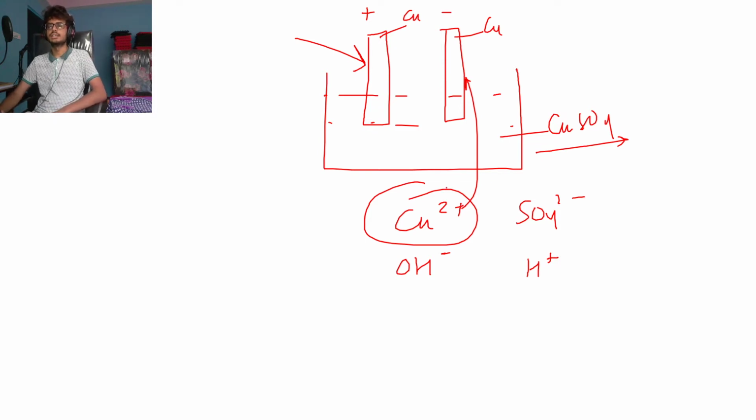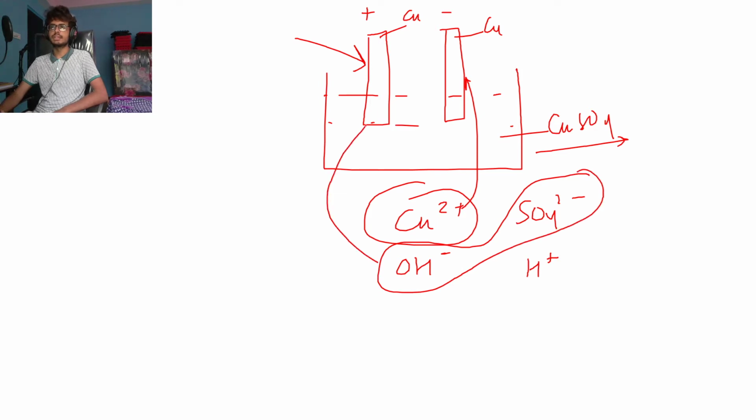What I missed was that, out of the two anions, none of them will go and discharge at the positive electrode. Neither OH- nor SO4 2- will go to the positive electrode and discharge. Rather, copper only will go and discharge. This is the difference between what I taught you yesterday and what is correct. I missed the point and skipped through it totally.